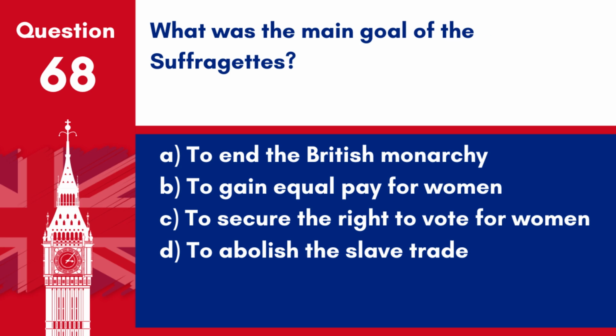Question 68. What was the main goal of the suffragettes? A. To end the British monarchy. B. To gain equal pay for women. C. To secure the right to vote for women. D. To abolish the slave trade.